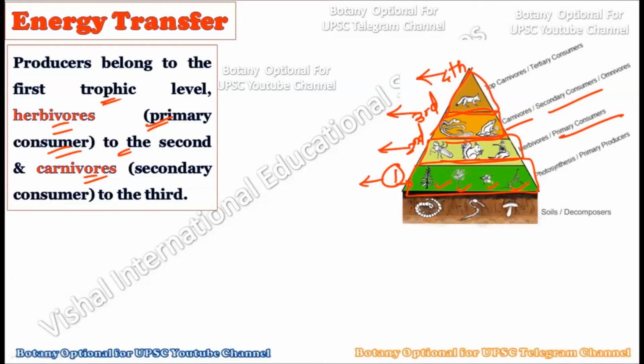If you observe carefully, according to the nature of the feeding relationship with the other organisms, we have placed the organisms in these trophic levels. In the first trophic level there are always the plants. In the second trophic level there are only animals which eat the plants, that is the herbivores, the ones which eat the herbs. The herbivores are only placed within this one trophic level. Then we have the carnivore, which will only consume other animals, and then we have the top carnivore, which can consume the secondary consumer as well as the primary consumer. So according to the feeding relationship with the other organisms, the organisms are specifically placed at each trophic level.